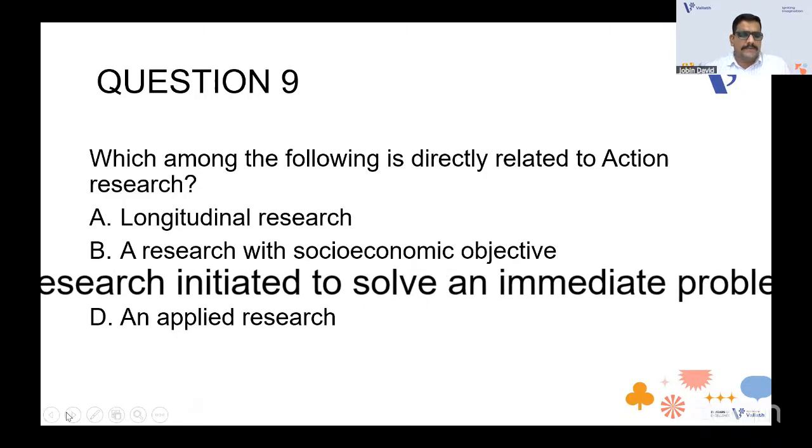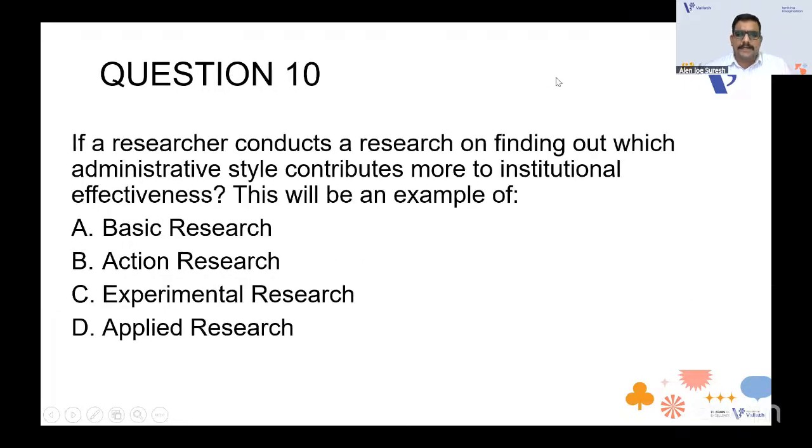Can we move on to the next one? Can you read the question for me? If a researcher conducts a research on finding out which administrative style contributes more to institutional effectiveness, this will be an example of option A, a basic research, option B, action research, option C, experimental research, and option D, applied research.